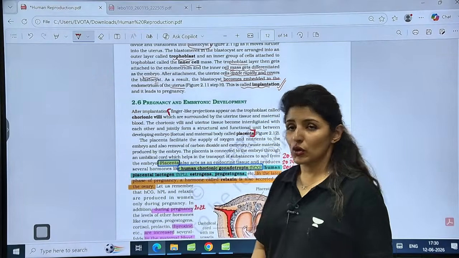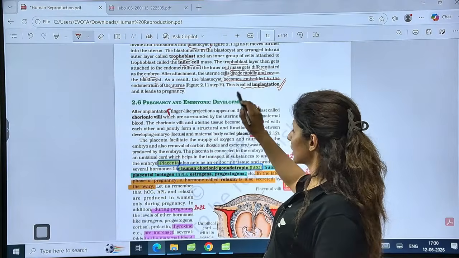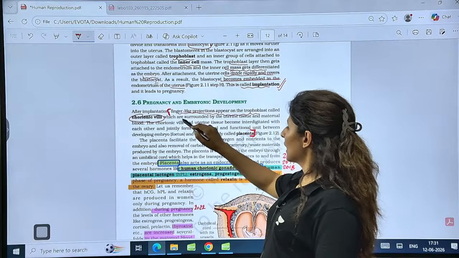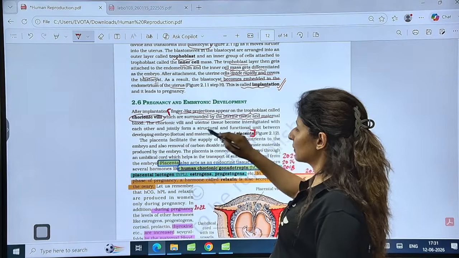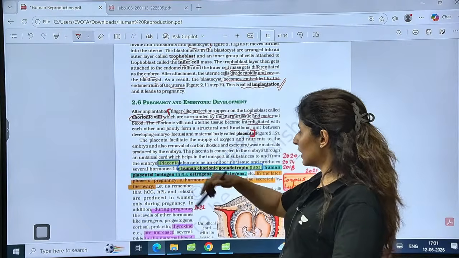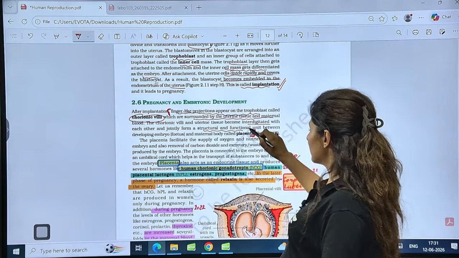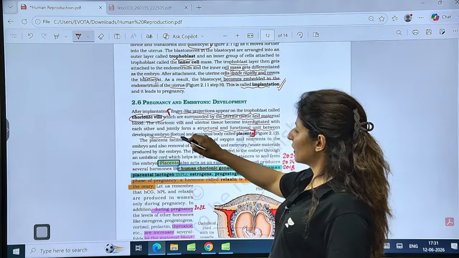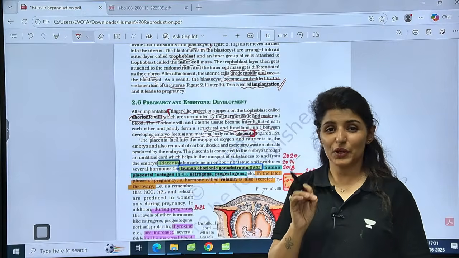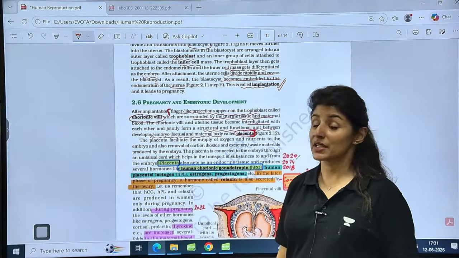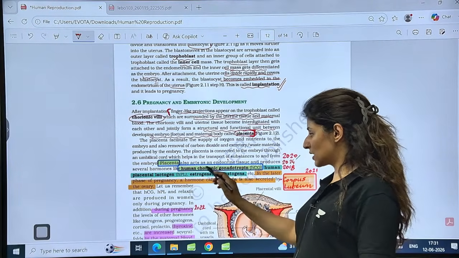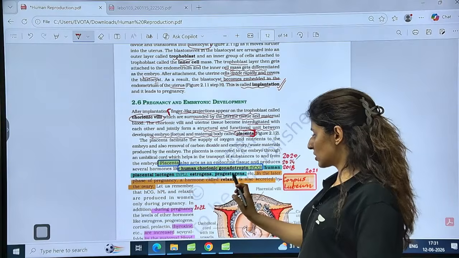Yes, guys. So talking about pregnancy, after implantation, finger-like projections appear on the trophoblast, which are known as chorionic villi. They are surrounded by the uterine tissue and the maternal blood, and they become interdigitated, meaning they fix into each other tightly, and jointly form a structural and functional unit between the developing fetus and the maternal body. This is called the placenta. Very important. So the structural and functional unit between embryo and mother is the placenta. What are the functions? It acts as an endocrine tissue. What are the hormones? HCG, HPL, estrogen, progesterone.